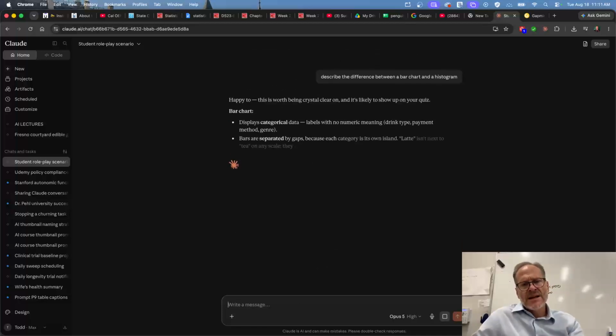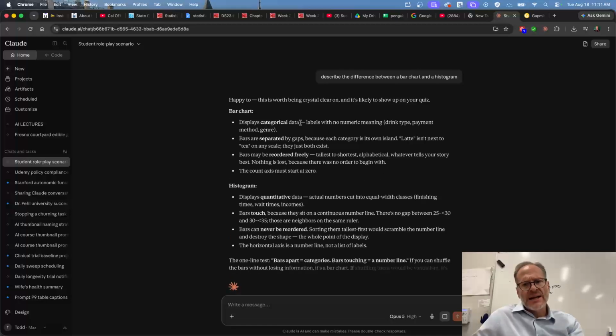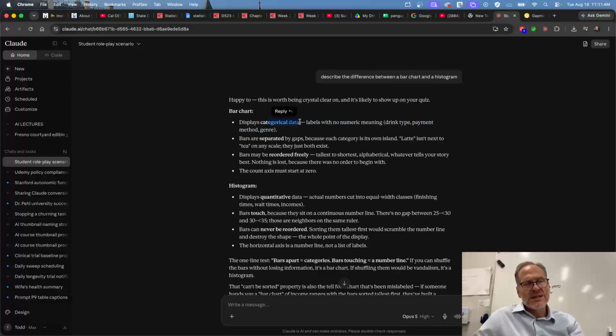Because it kind of still confuses me a little bit. Bar charts are for categorical data, labels with no numeric meaning, right? So this many people go to McDonald's, this many people go to In-N-Out, this many people go to, what was the other one? Chipotle, right? That's a bar chart. A histogram is for quantitative data.